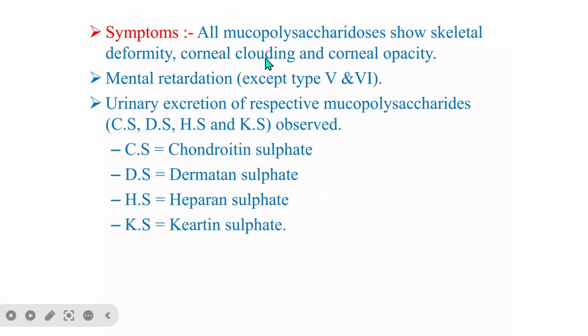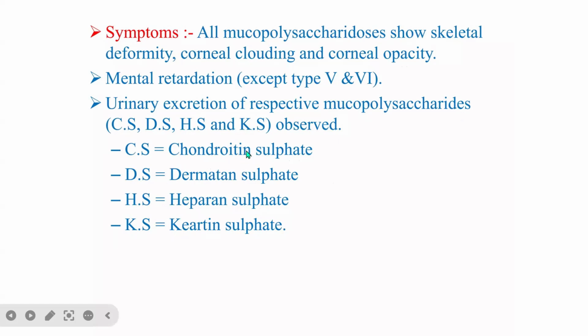All mucopolysaccharidoses show skeletal deformity, corneal clouding and corneal opacity, and they have mental retardation except for types 5 and 6. There is also urinary excretion of the respective mucopolysaccharides, which are chondroitin sulfate, dermatan sulfate, heparan sulfate, and keratan sulfate.